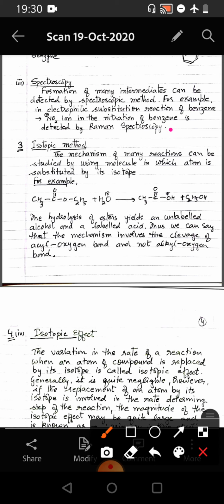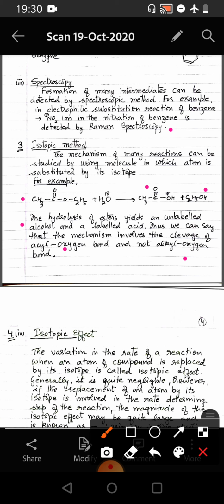The next method is the isotopic method. The mechanism of many reactions can be studied by using molecules in which an atom is substituted by its isotope, and it is called labeling. For example, hydrolysis of ester forming acid and alcohol. It is seen that the hydrolysis of ester yields an unlabeled alcohol and a labeled acid. Thus, we can say that the mechanism involves the cleavage of the acyl oxygen bond and not of the alkyl oxygen bond.